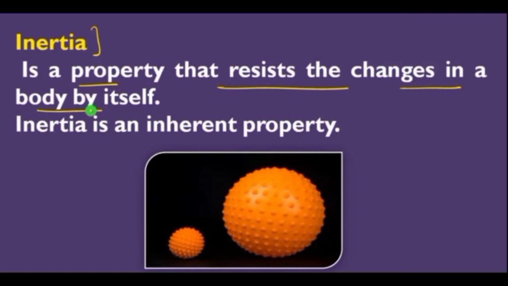So Newton's first law of motion is also known as Galileo's law of inertia, because the factor working behind this phenomenon is inertia, and inertia is the inherent property of all objects. And inertia of an object is measured by its mass. So what is inertia? Inertia is the inability of an object to change its state of rest or of uniform motion along a straight line.